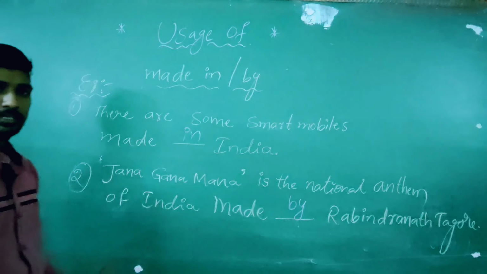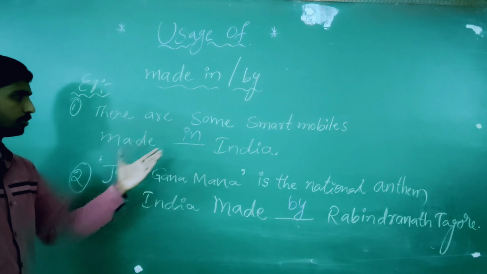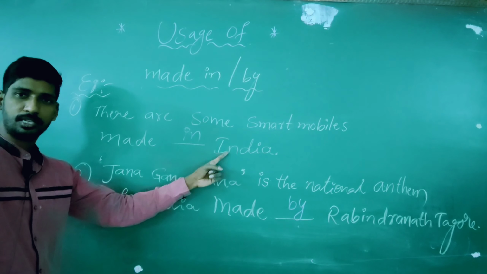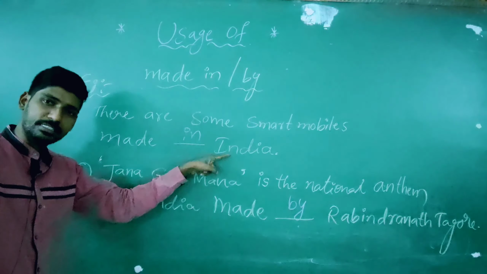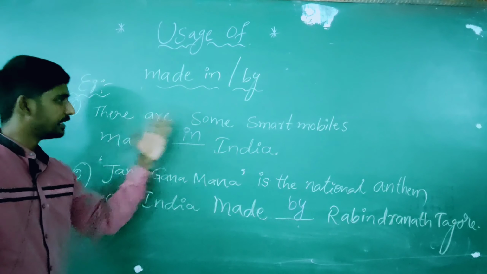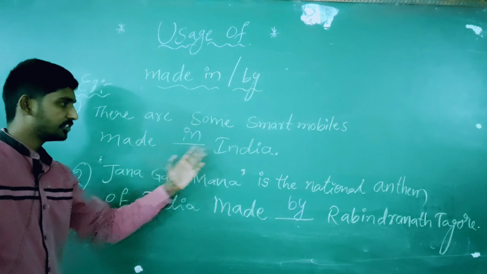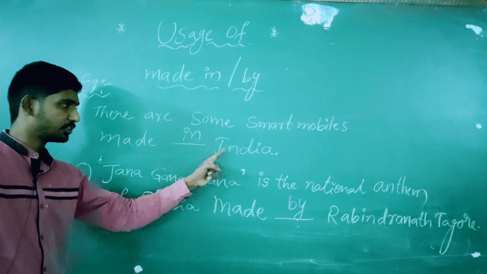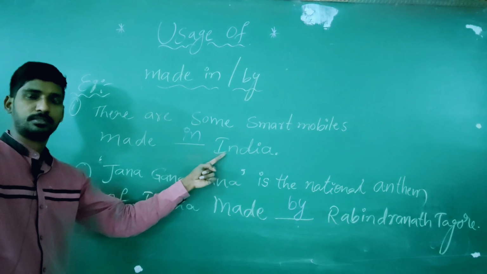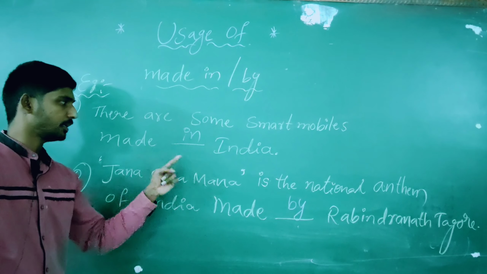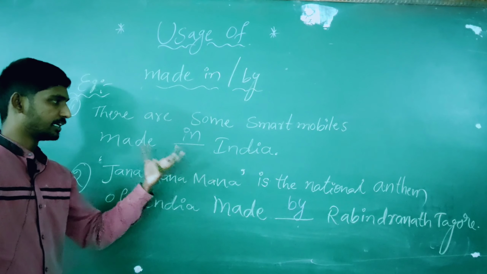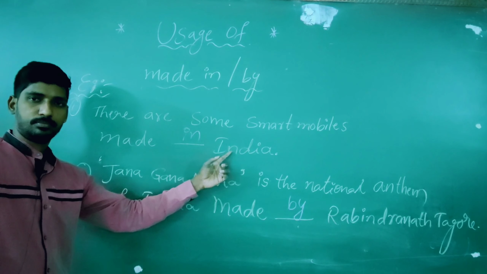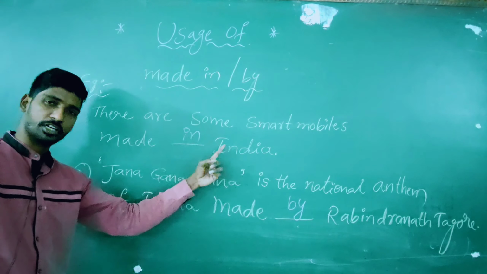For example, you see, there are some smart mobiles made in India. It's a place. So made in India. And there are some smart mobiles made in China. In refers to place. Made in so and so place. Be careful, keep it in our mind and do not forget. The technique is very, very important. In refers to place. Made in so and so place.